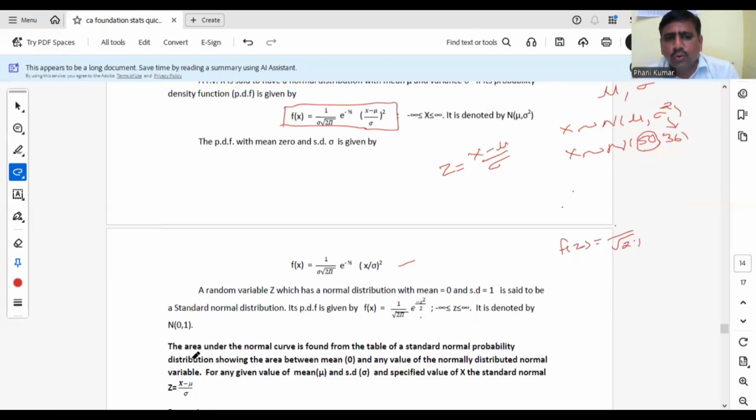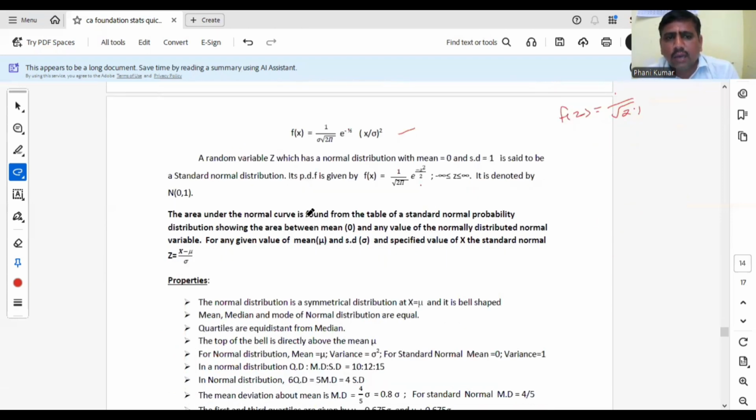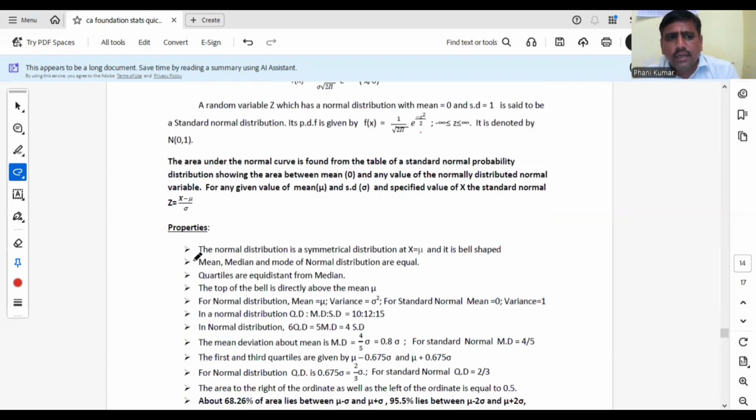And now I will go to more important points which you have to remember in normal distribution. The area under the normal curve is found from the table of a standard normal probability distribution, which gives the area between 0 and any value of the standard normal variate. That means between 0 and z, the value will be given from standard normal tables. Using those values, you can find all other probabilities. For any given value of mean mu and SD sigma, the standard normal variate formula is z equal to x minus mu by sigma. Okay, properties.